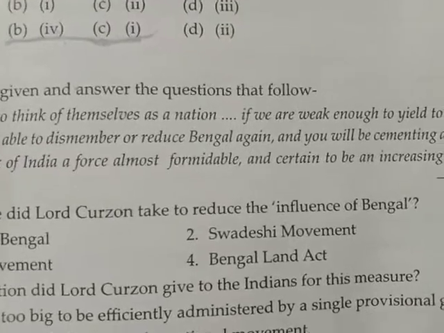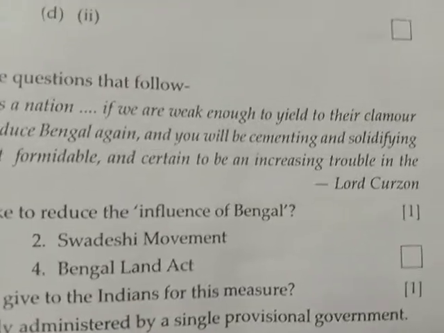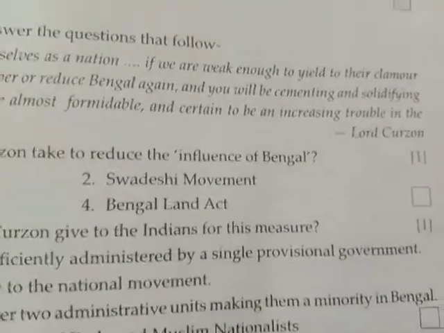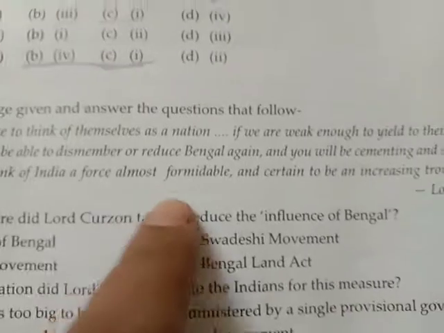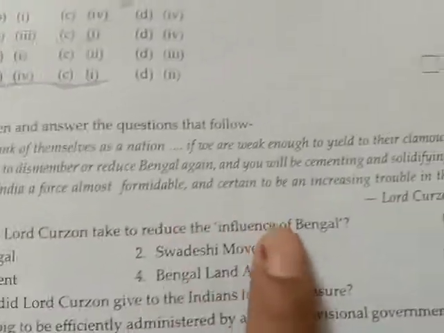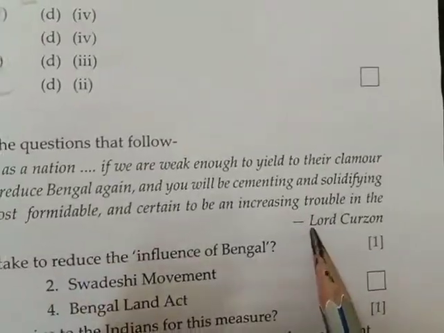And you will be cementing and solidifying on the eastern flank of India a force almost formidable and certain to be an increasing trouble in the future. This is said by Lord Curzon, you can see. So questions on the basis of this paragraph.